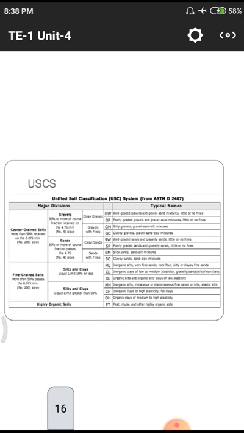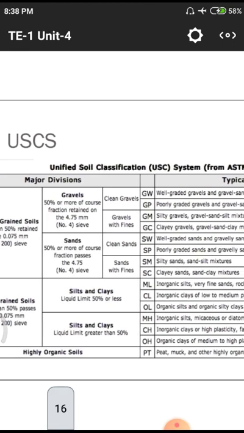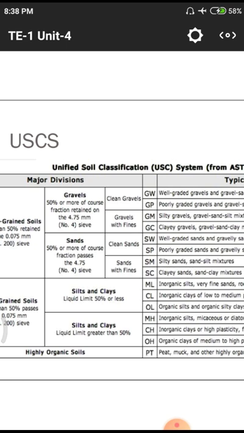That means in the previous case we are using 4, 8 plus 3, 15 classifications. GW means well graded gravels. GP means poorly graded gravels. After that, medium graded and clay graded gravels. Likewise, in the top case we are having gravel: well graded gravels, poorly graded gravels, medium graded gravels, and clay graded gravels.